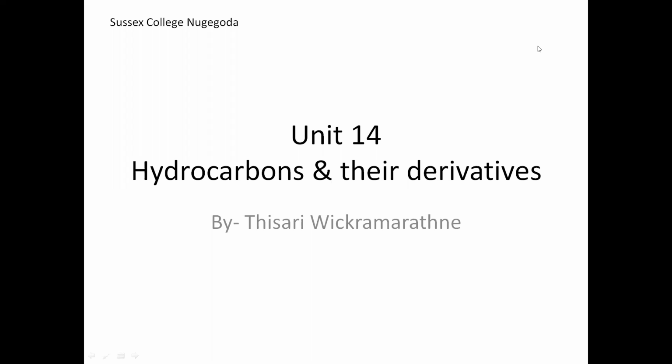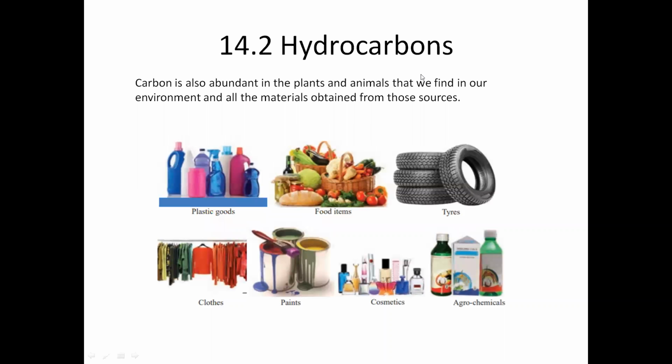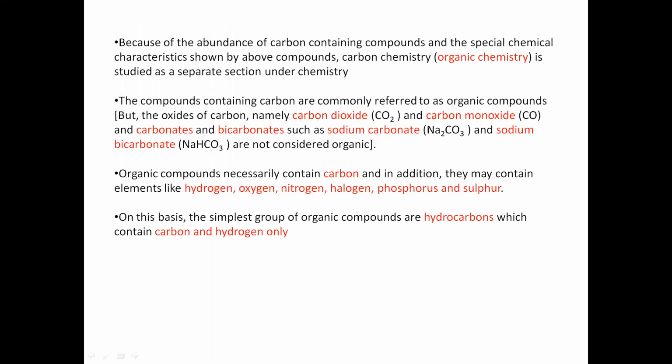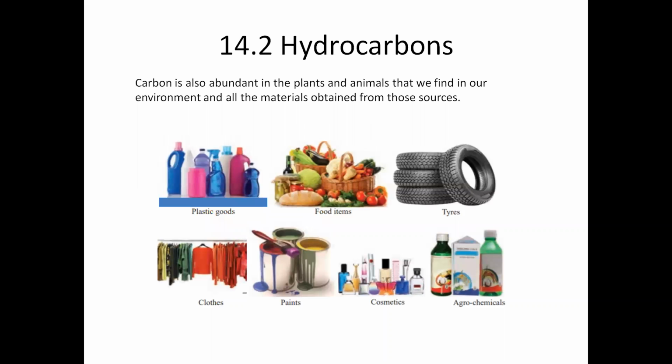This is Unit 14, Hydrocarbons and their derivatives. You can see plastic goods, food items, tires, clothes, paints, cosmetics, agrochemicals. So these are the day-to-day things that you are using. All of these things contain carbon. Not only these things, but plants and animals also contain carbon.